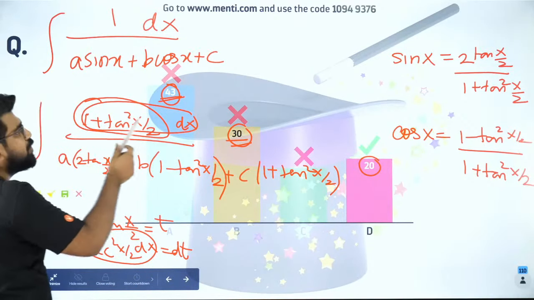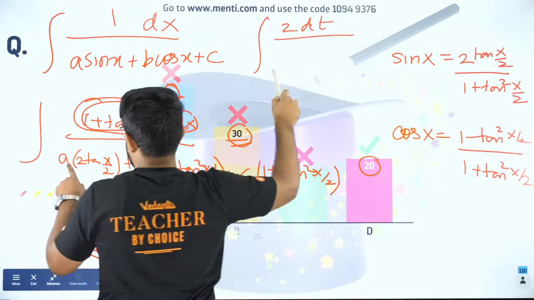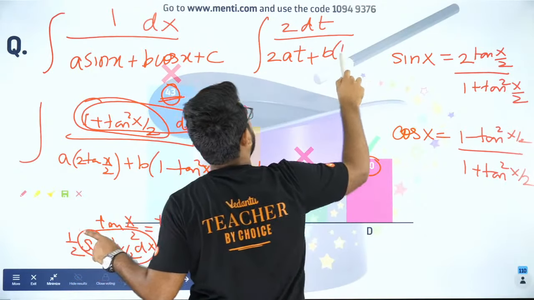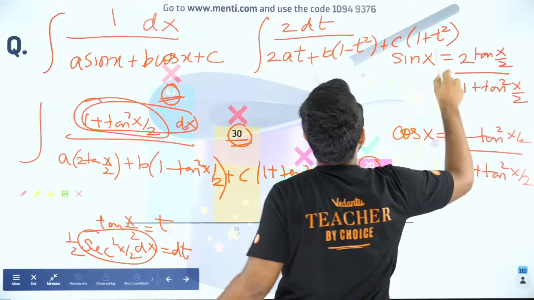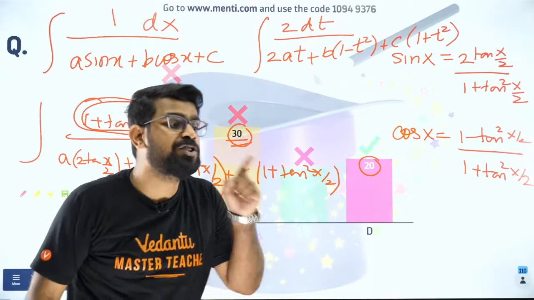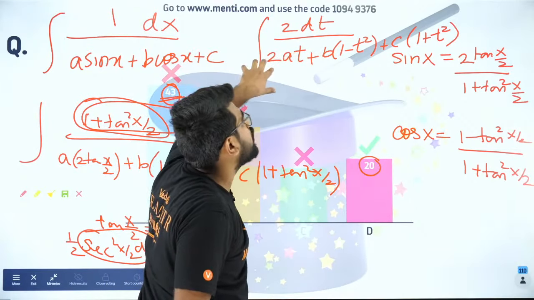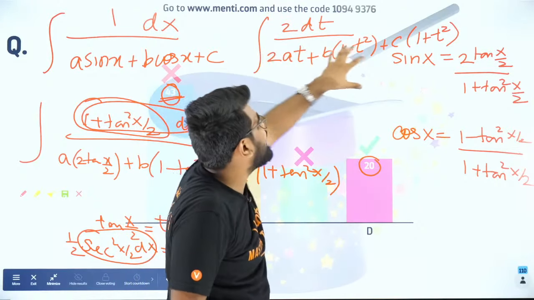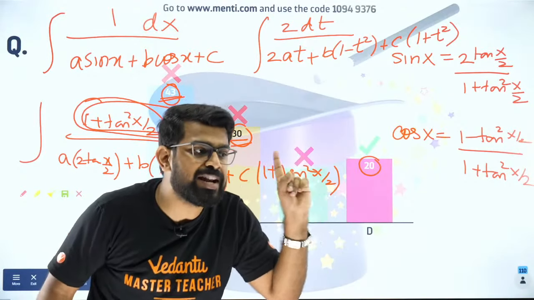So now I can reduce it to a very simple form. It will be 2 dt by 2a into t plus b into 1 minus t square plus c into 1 plus t square. Now it reduces to a simple form which you guys can do, because I have taught you how to do 1 divided by a quadratic expression. After that it is very easy. Did you all understand that?